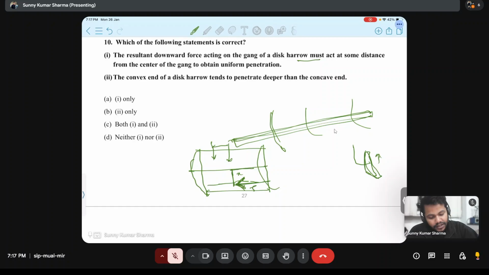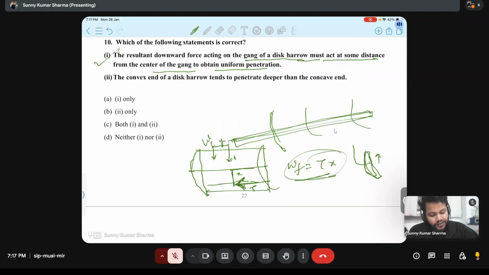So the resultant downward force acting on the gang of the disk harrow must act at some distance from the center of the gang to obtain uniform penetration. Suppose this W is at some distance y. W into y will be equal to T into x. With this principle, the disk harrow works. So the first statement is correct.